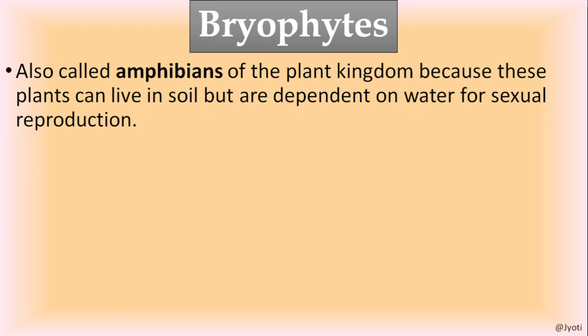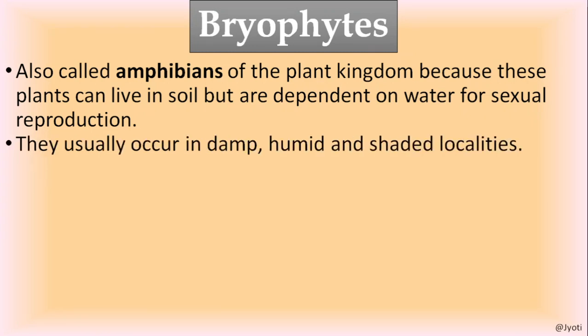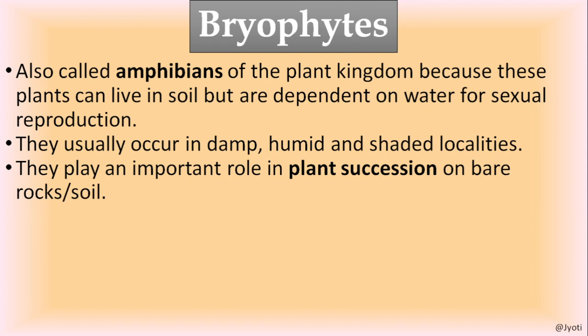Similarly, the bryophytes are the plants which can grow in the soil, marshy soil, but they are dependent on water for sexual reproduction. That's why they are called amphibians of the plant kingdom. They usually occur in damp, humid and shaded localities, and they play a very important role in plant succession on bare rock or soil.